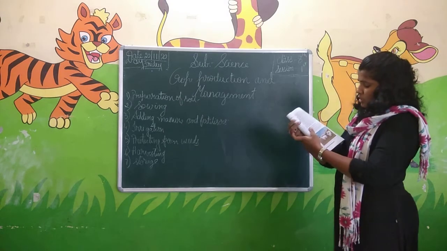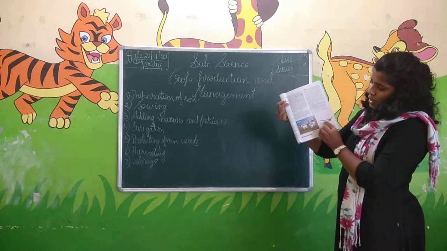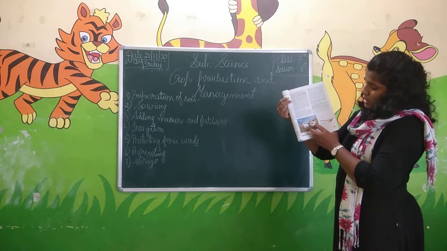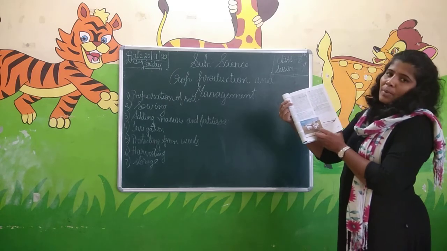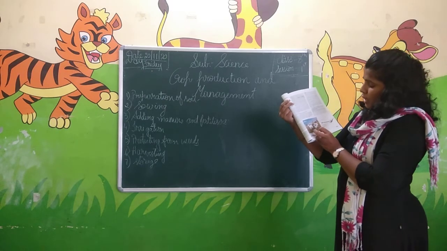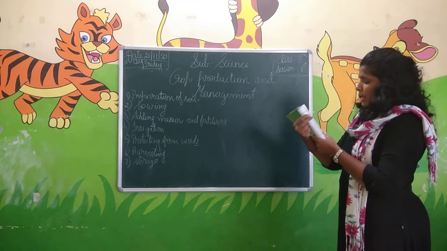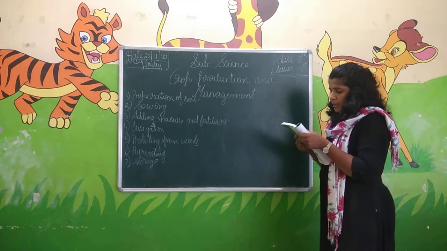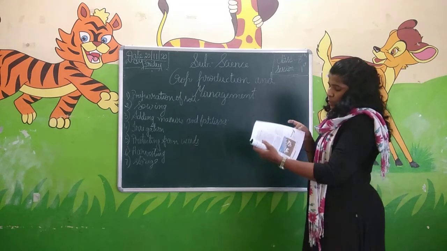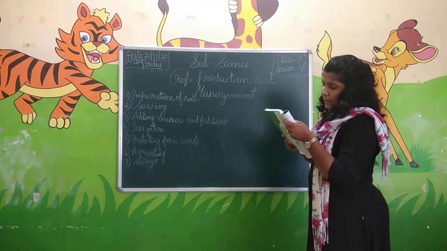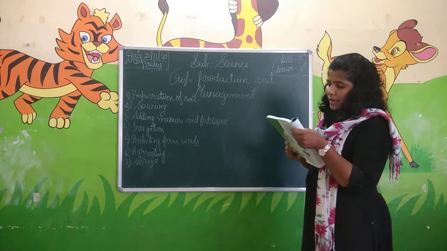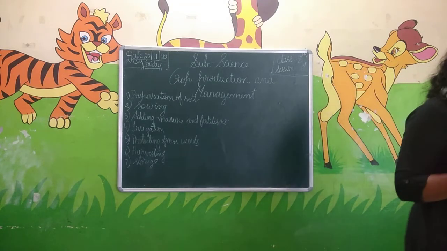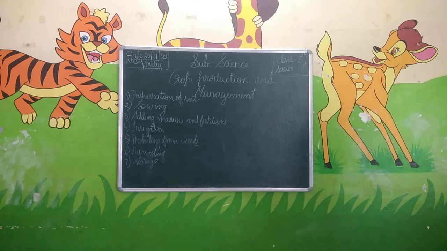You have seen here, students, this is the plow which is used to loosen up the soil. You see here the farmer is plowing the land to loosen up the soil and also to turn the soil. The plow is made of wood or else iron. If the soil is very dry, they will water the land before plowing.